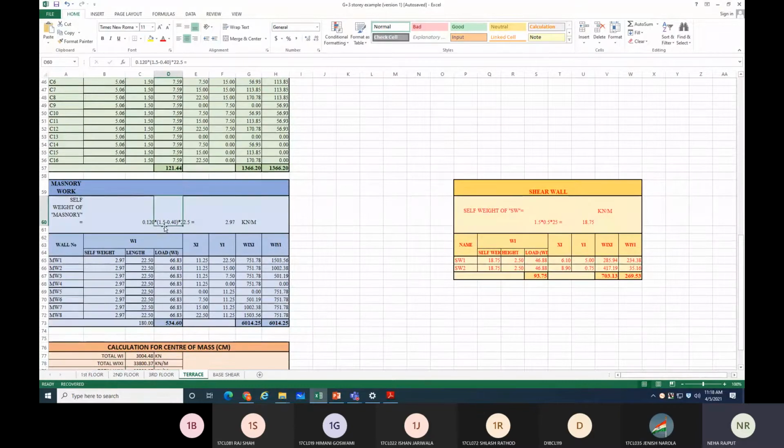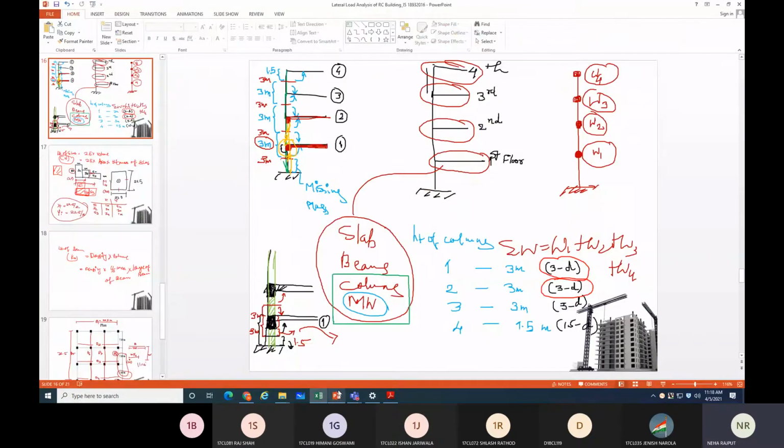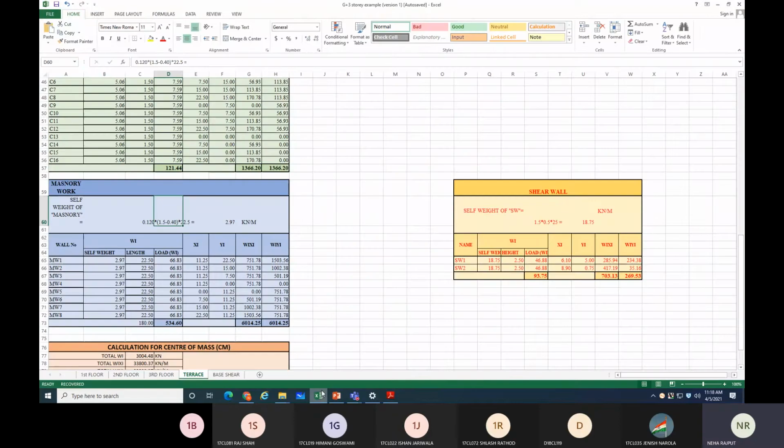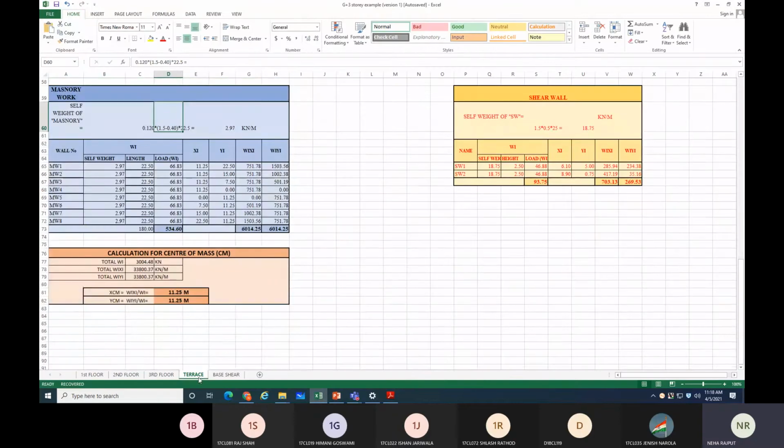Height. Yes, for masonry I have made the change, 1.5 minus 0.40, right? So that also here 1.5 minus 0.40, right? So this way you can find top weight also, top floor weight also.